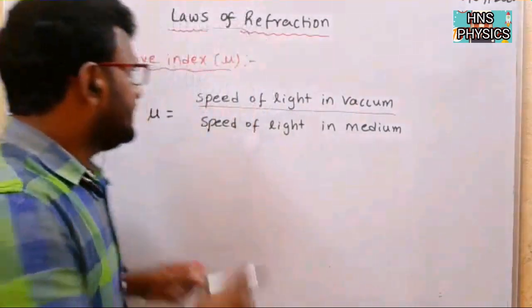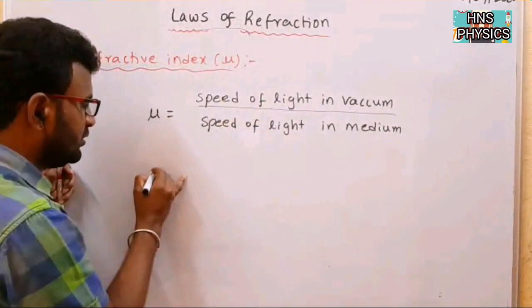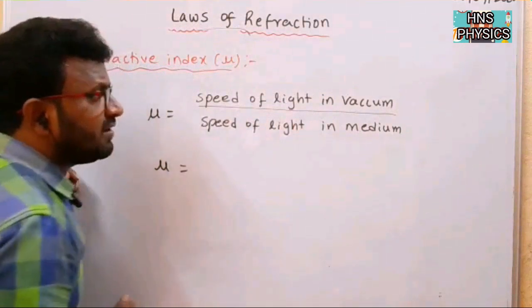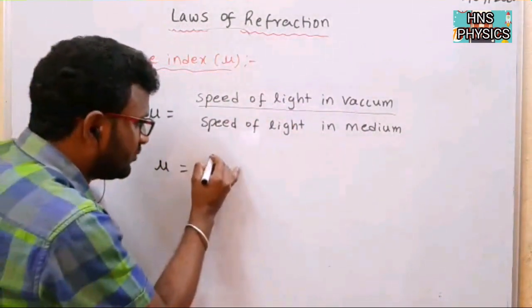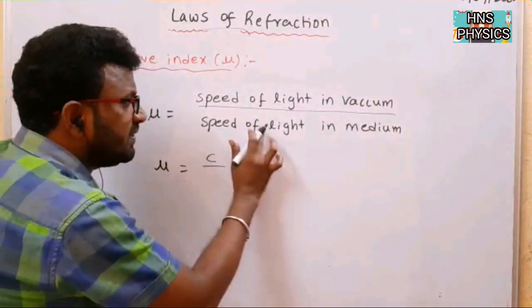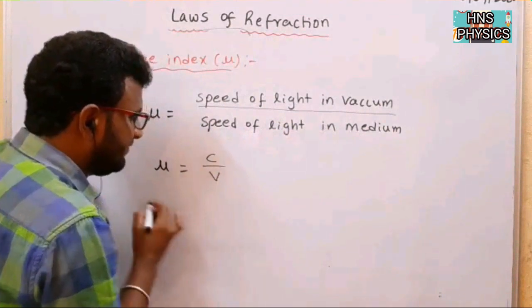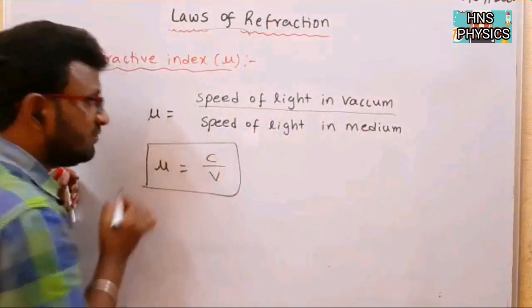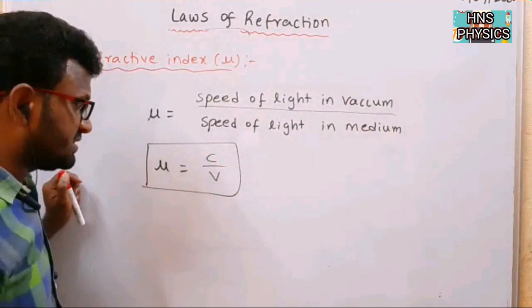In vacuum the speed of light is constant, that's why I am going to write c, but the speed of light in medium is denoted by v. So this is the formula for refractive index, mu is equal to c by v.